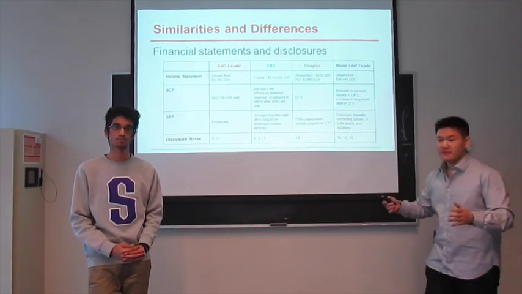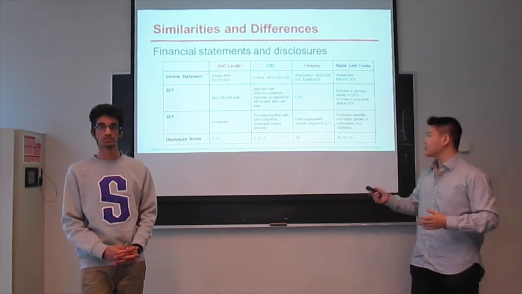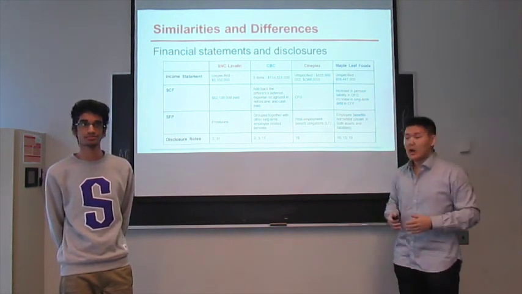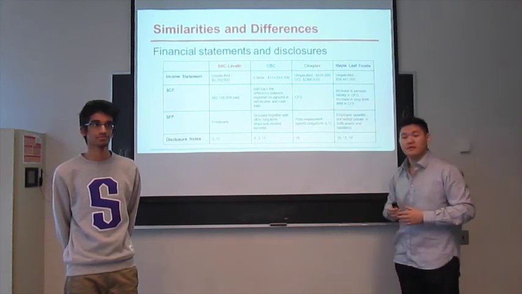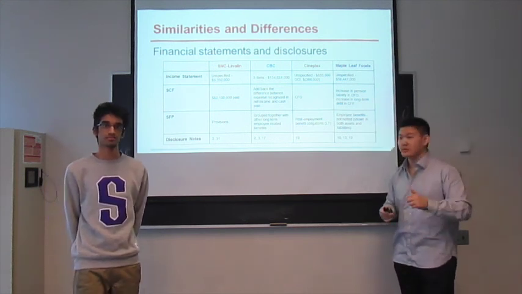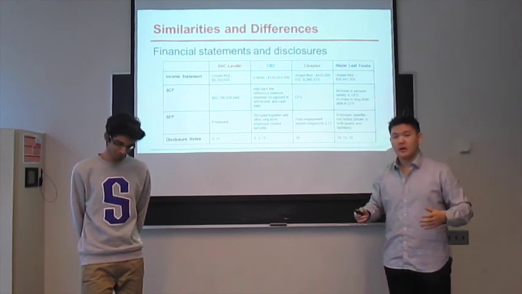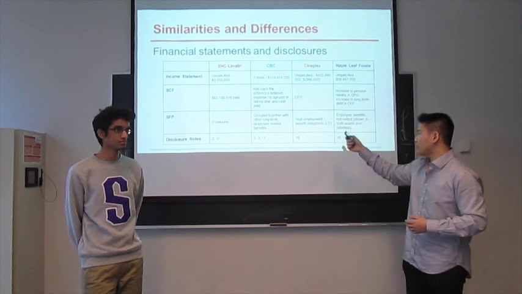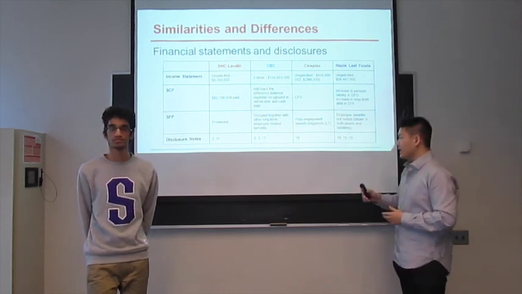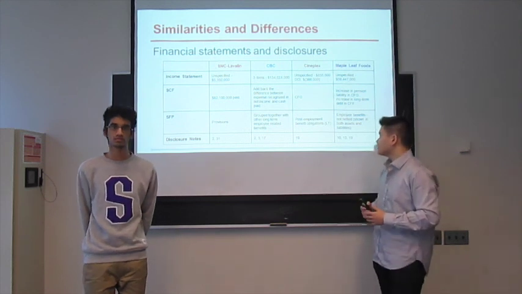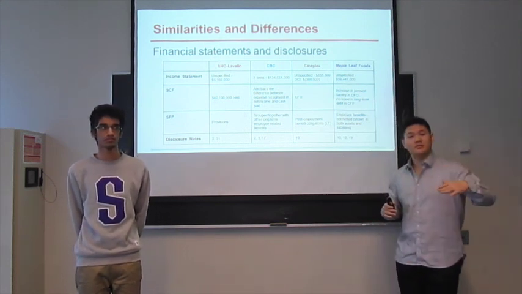As for Cineplex, very similar situation to SNC and Maple Leaf, in which on the face of the income statement there was no line item. However, we do know that they recorded $855,000 in pension expense during the year. For the statement of cash flows, there was no distinct information once again, but if there were, the line item would fall under cash flow from operations. On the statement of financial position, pension expense was recorded under post-employment benefit obligations under the long-term liability section.